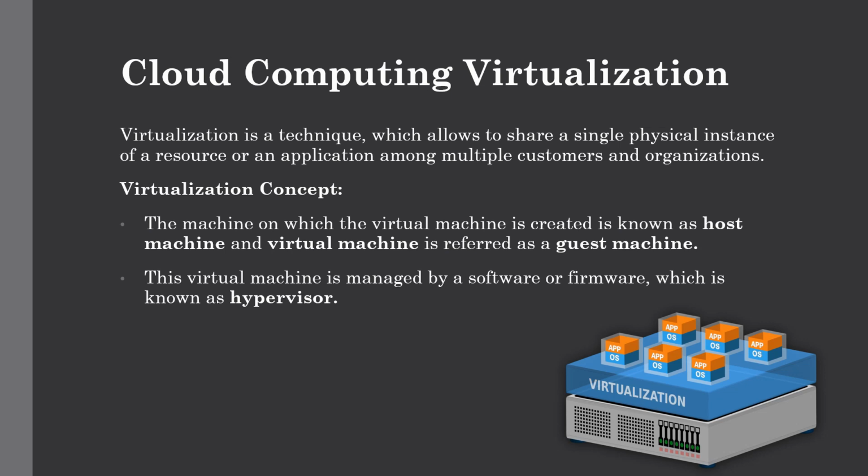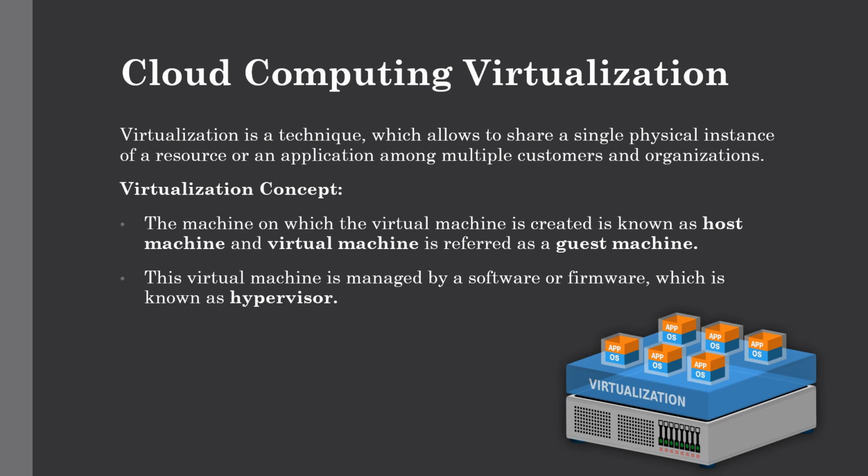Creating a virtual machine over the existing operating system and hardware is referred to as hardware virtualization. The different types of virtualization we will see in the next topic. Virtual machines provide an environment that is logically separated from the underlying hardware. The machine on which the virtual machine is created is known as the host machine, and the virtual machine is referred to as the guest machine. You have to remember this point clearly. This virtual machine is managed by software or firmware known as a hypervisor, which is the main subject in virtualization.